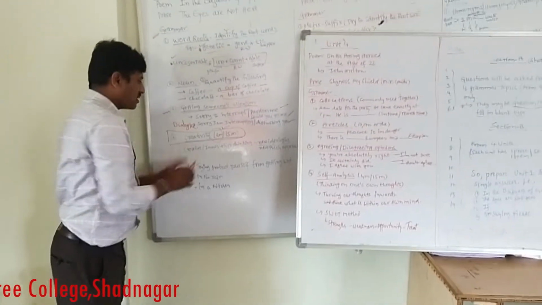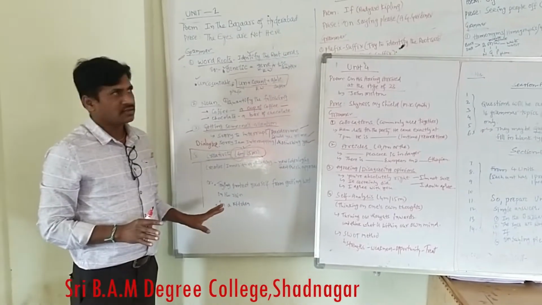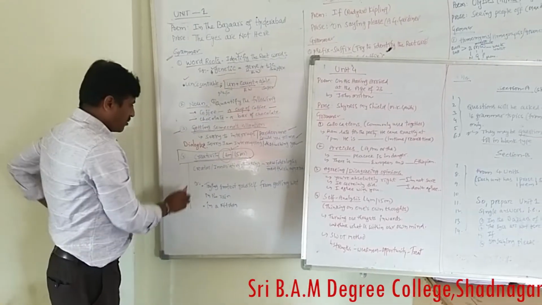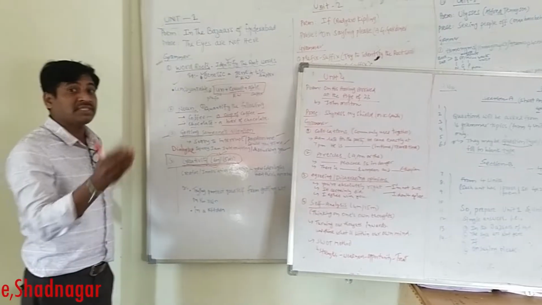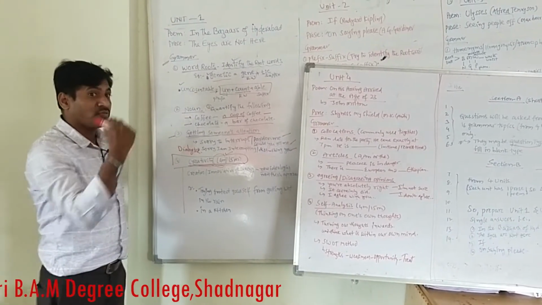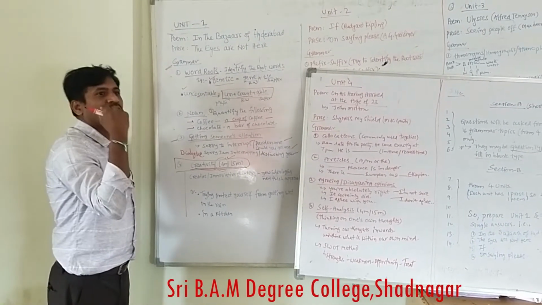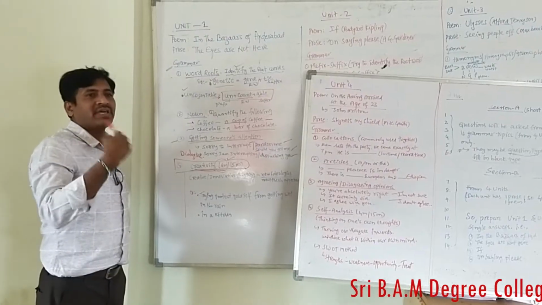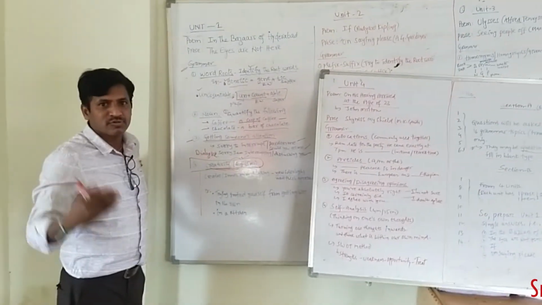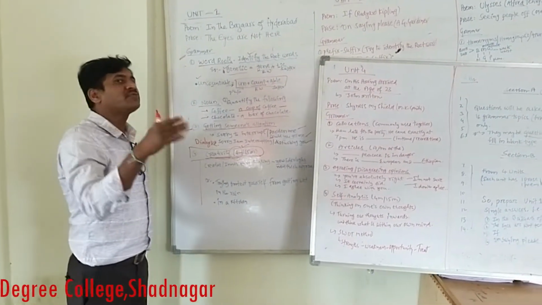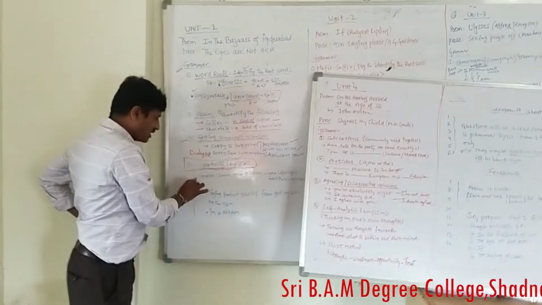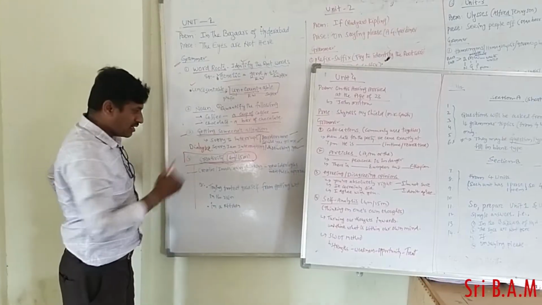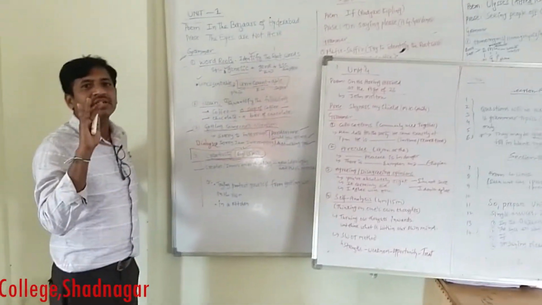So most of the time this question is asked for 4 marks, that means in section A. In this one, creativity. In the examination you can see a direct question: what is creativity? How is creativity very helpful in the society? How does it help you in your life? That kind of question may be asked. So first you have to understand what is creativity, the types of creativity, and how it helps us.